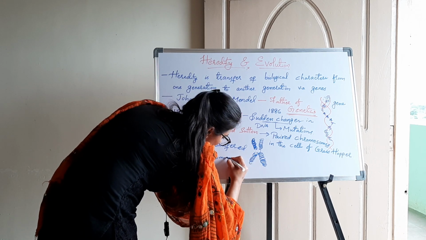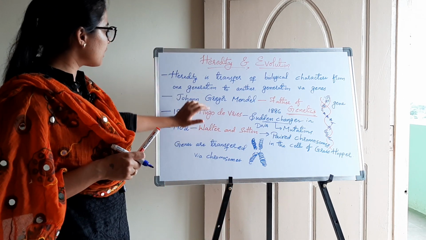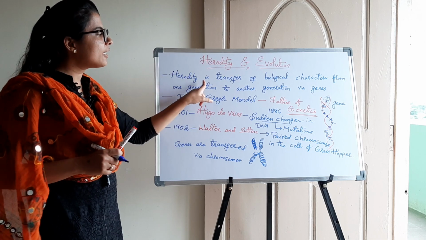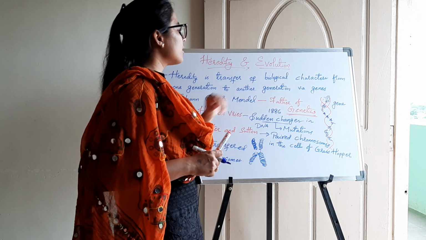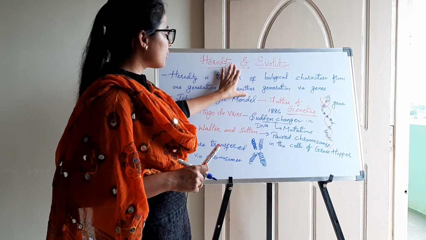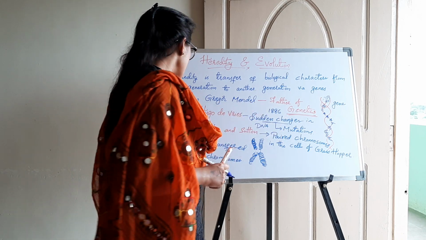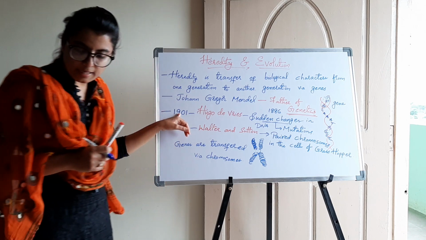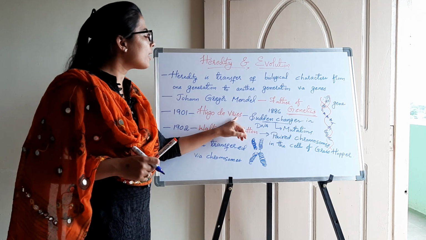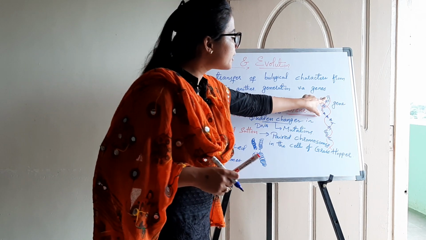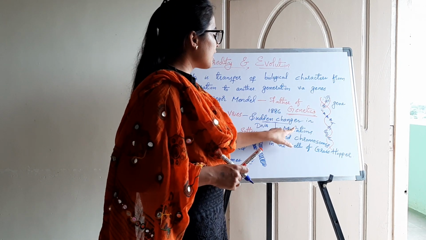So this is all the information we have seen. First is heredity. Heredity is the transfer of biological characters from one generation to another generation via genes. Now, who made a lot of contribution in the field of genetics? That was Johann Gregor Mendel in the year 1886. After that, in the year 1901, there was one more scientist, Hugo de Vries, who discovered the sudden changes taking place in the structure of DNA, and we termed those sudden changes as mutations.